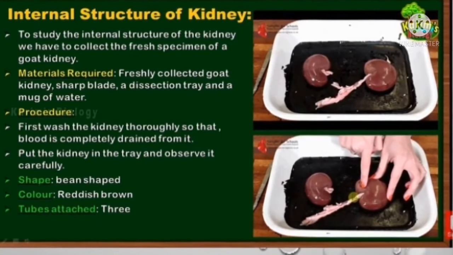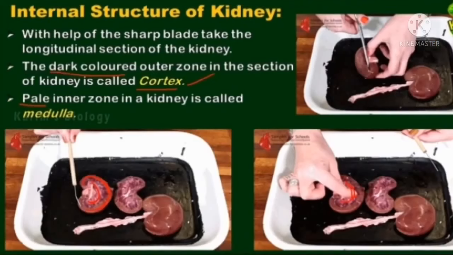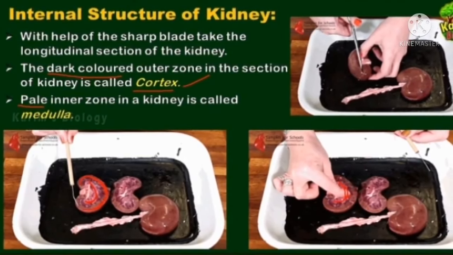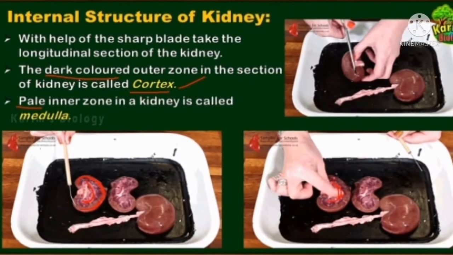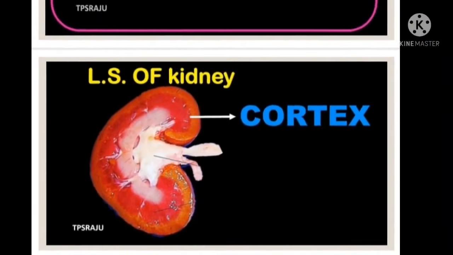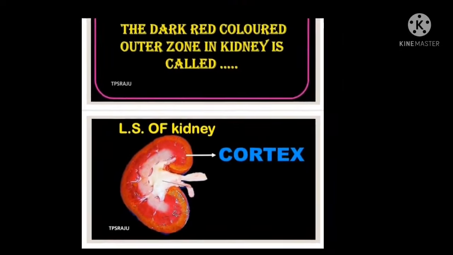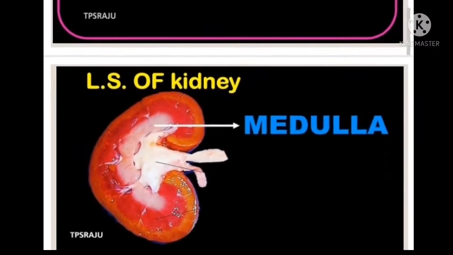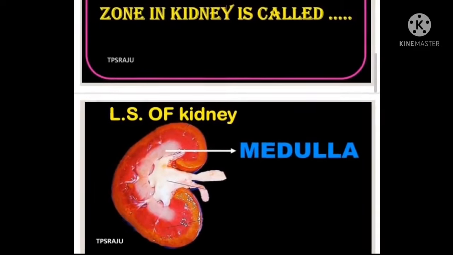The shape of the kidney is bean, the color of the kidney is reddish brown, and 3 tubes are attached to the kidney. With the help of the sharp blade, take the longitudinal section of the kidney. The dark colored outer zone in the section of the kidney is called the cortex. The pale inner zone in a kidney is called the medulla. Here we can observe the cortex of the kidney. It is dark red colored. And the medulla of the kidney is pale colored.